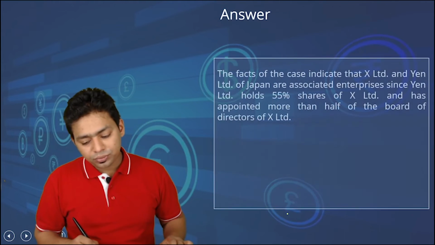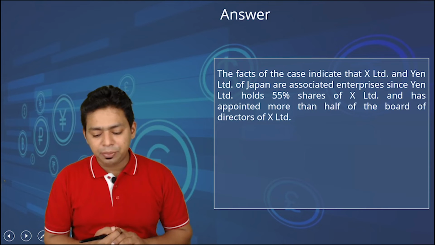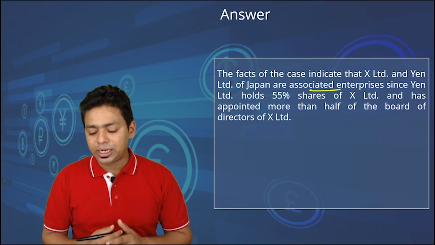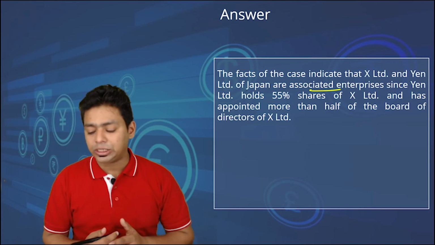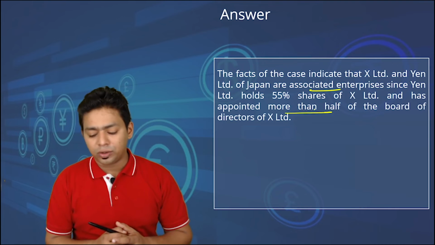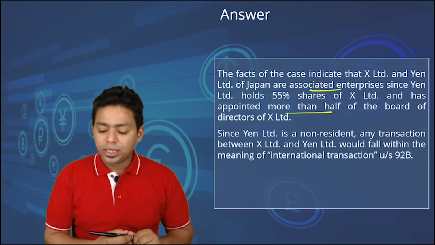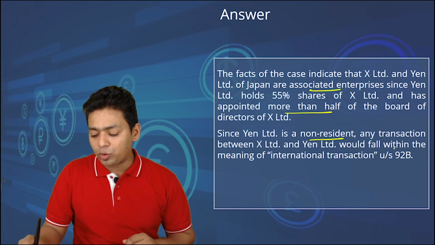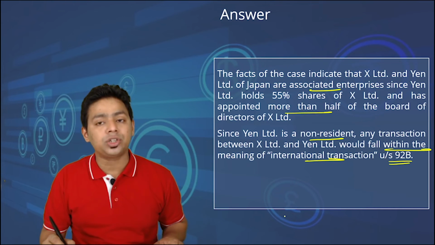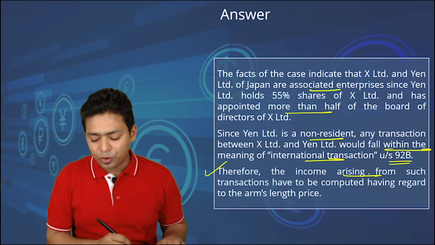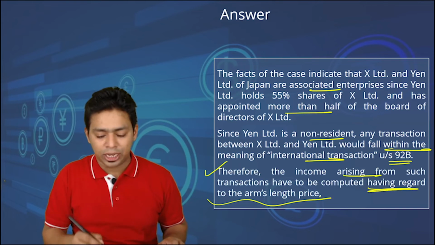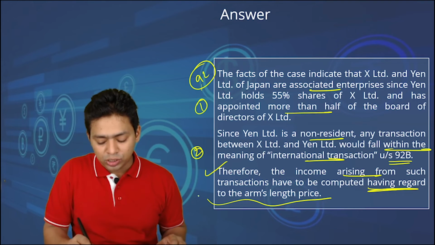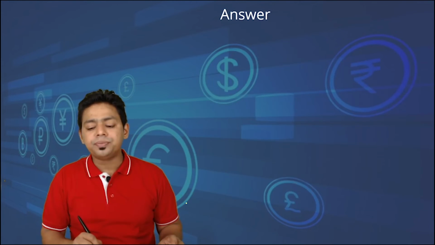So the facts indicate X Limited and N Limited Japan are associate enterprises, since N Limited holds 55% of the shares of X Limited, which is more than 26% of the equity, and has appointed more than half of the board of directors of X Limited. Since N Limited is a non-resident entity, any transaction between X Limited and N Limited would fall within the meaning of international transaction under section 92B. Therefore, the income arising from such transaction has to be computed having regard to arm's length price. This is the whole of section 92: para 1 for AE, para 2 for international transaction, and para 3 for arm's length price.